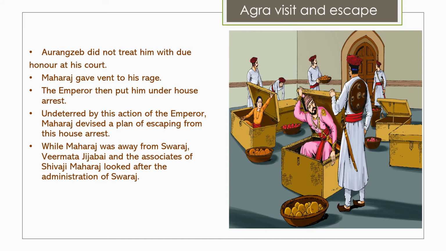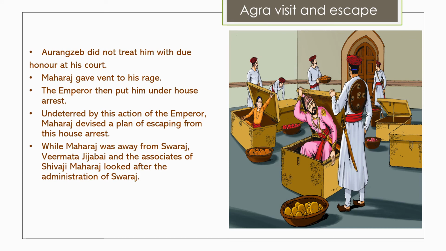He acted as if he was not well and he was sick, and he suggested that they send fruits and sweets to the poor people, so that he gets blessings from them and then his health will improve. So Aurangzeb agreed, and every day they started sending huge boxes and huge baskets of fruits and sweets to the poor from the fort of Agra.